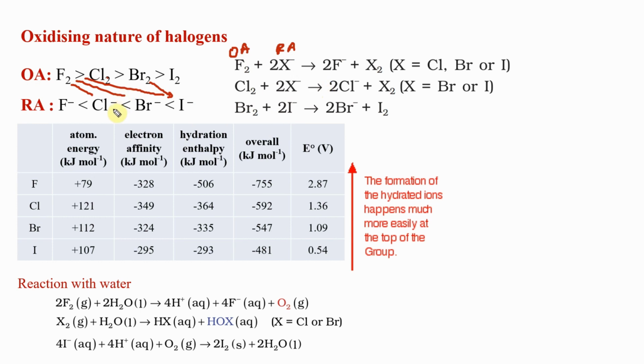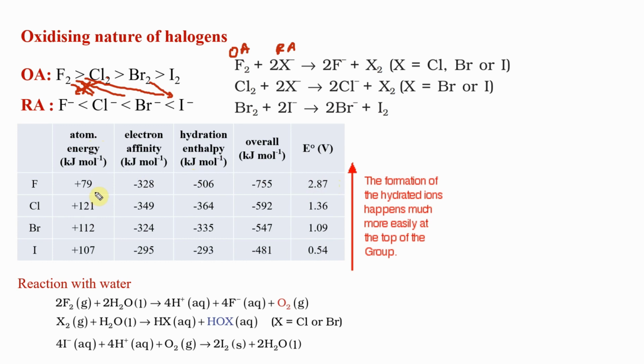Fluorine will react, and the way the question can be worded is fluorine is an oxidizing agent, meaning it can oxidize Cl minus, Br minus or I minus. But chlorine can only oxidize Br minus and I minus. In the relation, it is impossible. Okay, that's what this means. Now E0 value, we have seen this in the table. Fluorine is extremely high.